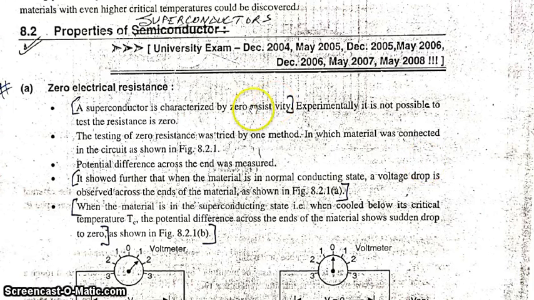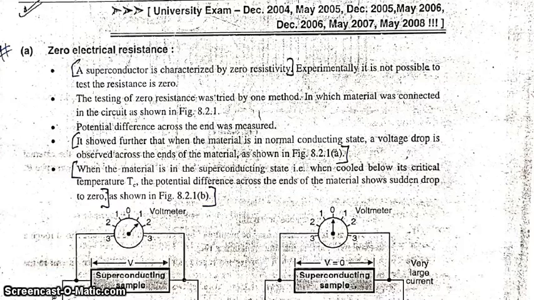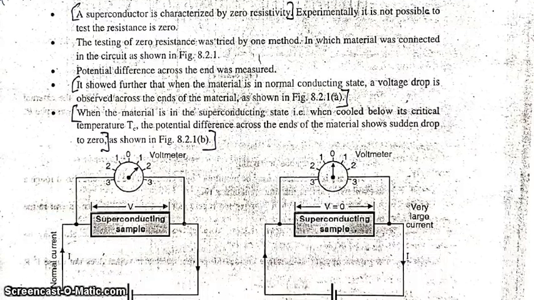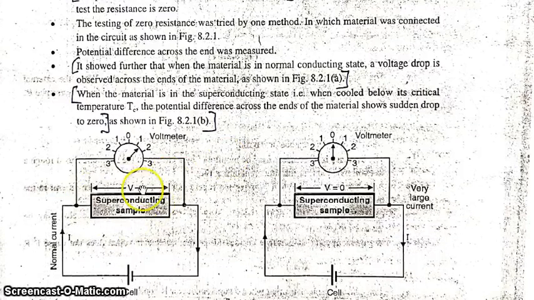The first property is zero electrical resistance. A superconductor is characterized by zero resistivity. It is not possible to test experimentally that the resistance is exactly zero. The testing of resistance was tried by one method in which the material was connected in a circuit and the potential difference across its ends was measured. Suppose this is a superconducting sample; at the two ends a voltmeter is connected, and it is connected to a battery.